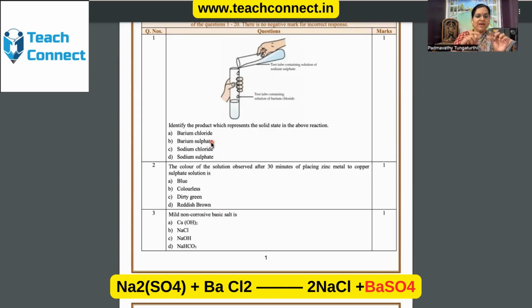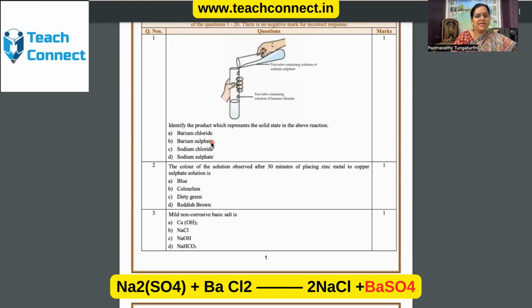The question is very, very specific here. The students are supposed to comprehend the question and answer it. They must know that it's a double decomposition reaction, and sodium chloride and barium sulfate are formed. But why is barium sulfate the right answer? This will be observed when you read the question again and again.